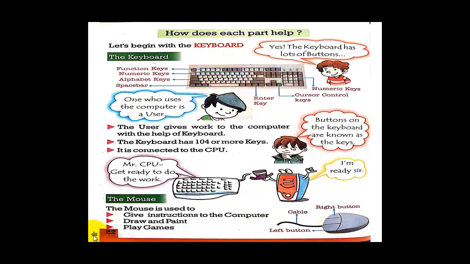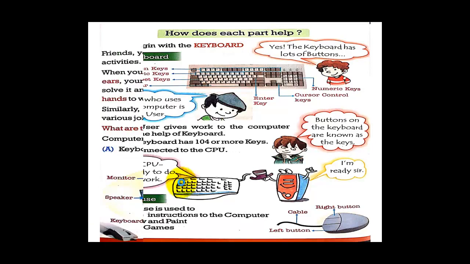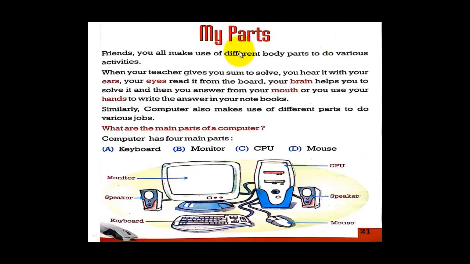Before that, let's see what we have done today in this topic, the parts of the computer. Like our human body parts, ears, eyes, brain, mouth and hands, the computer also has different parts to do different functions. There are four main parts of the computer: the keyboard, monitor, CPU and mouse.